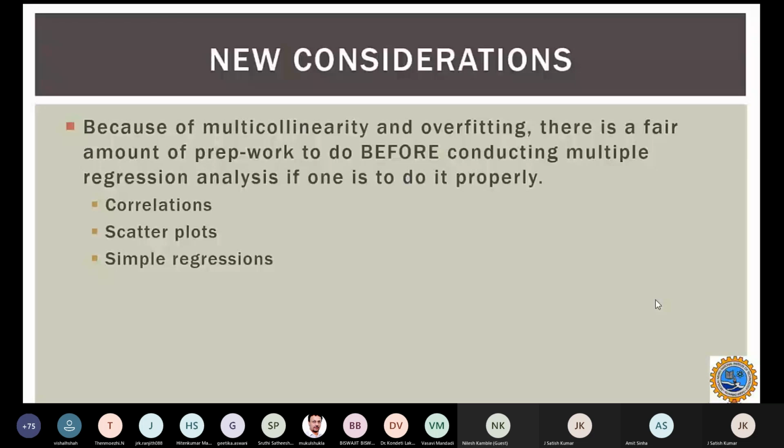Because of this multicollinearity and overfitting, we need to do preparation work before conducting multiple regression analysis. So we need to take care of that. We have to analyze the correlations between independent variables and the dependent variable, and among the independent variables themselves. And we will plot the scatter plots among the independent variables and see how they affect the dependent variable. And we will analyze the simple regressions with respect to each one, and we will try to do it step by step.